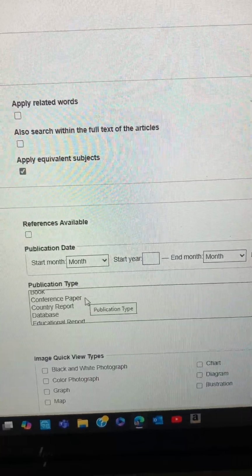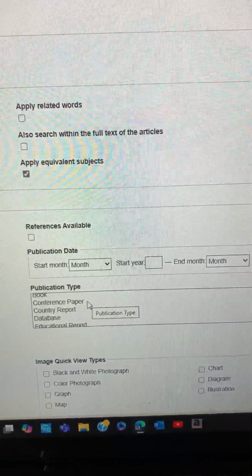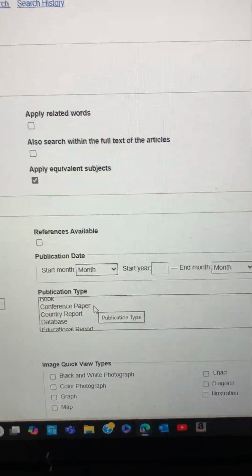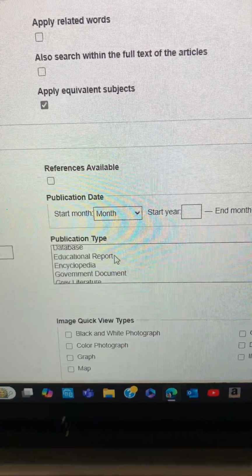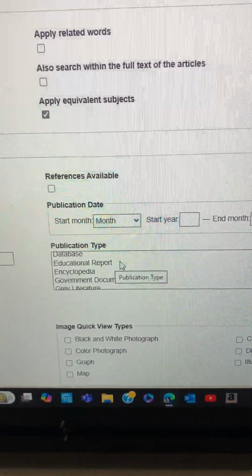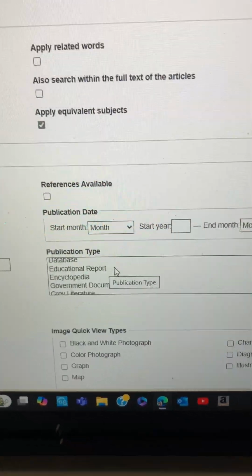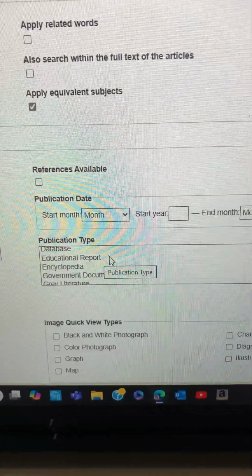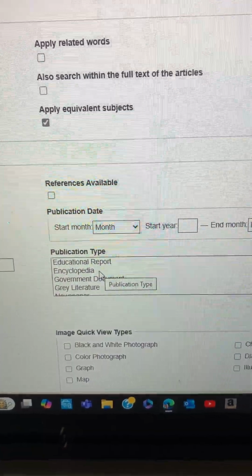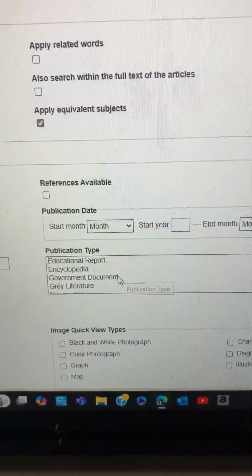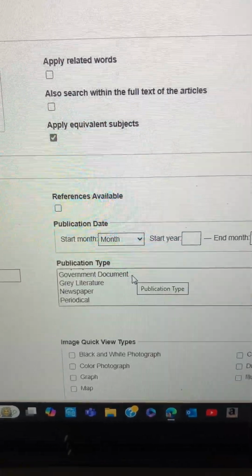A conference paper is an essay or article that's presented at a conference of scholars on that specific topic. So if you're looking at voice control, maybe the conference paper might be helpful. Educational report, again, takes a long time to collect the data and write a summary, so that may not be as useful for this paper. Encyclopedia is not current, but it is a very good resource. A government document might be useful, but it's not going to be current because it takes several years to create.